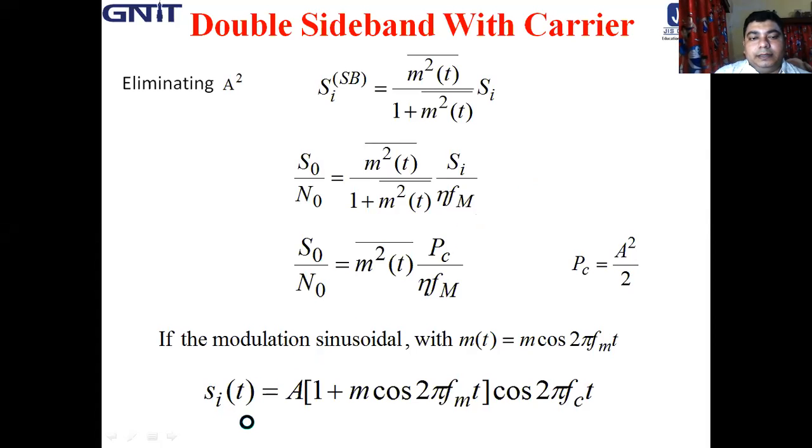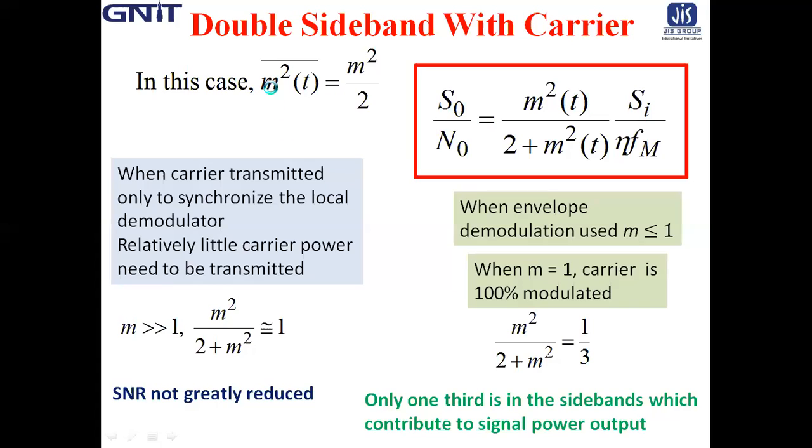Therefore, in this case, m square t bar is m square by 2, and the output SNR is m square by 2 plus m square into Si by eta fm.